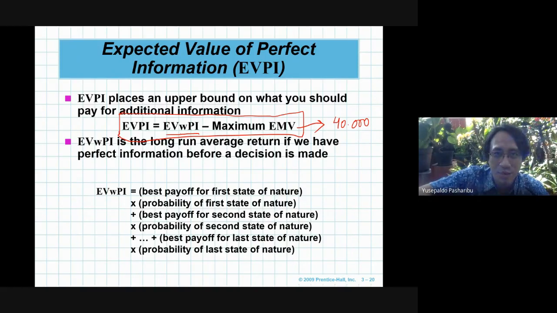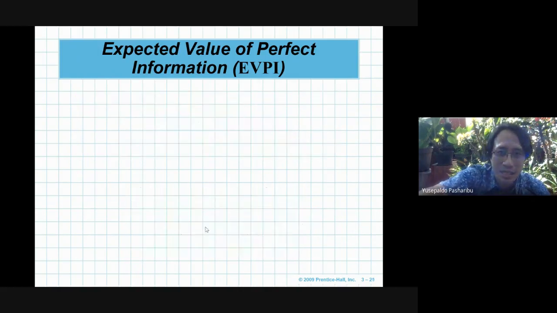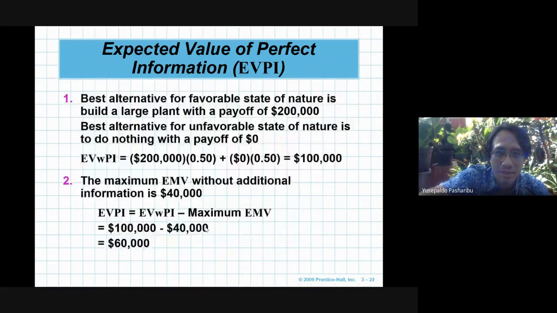So our duty now, or what we should do, is try to find the EV with PI. EV with PI can be derived from best payoff for first state of nature times probability, and then best payoff of second times that probability, etc., until all the alternatives are calculated.